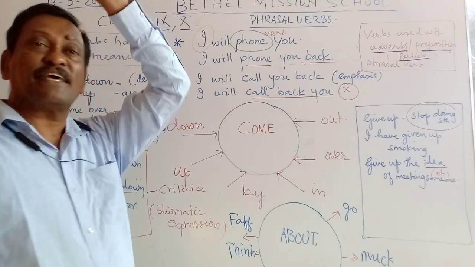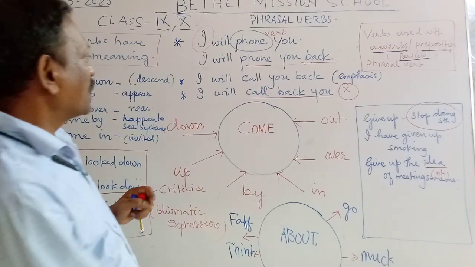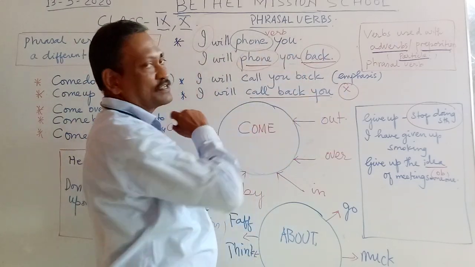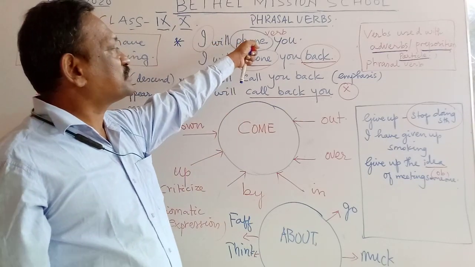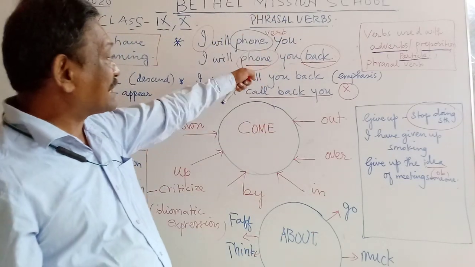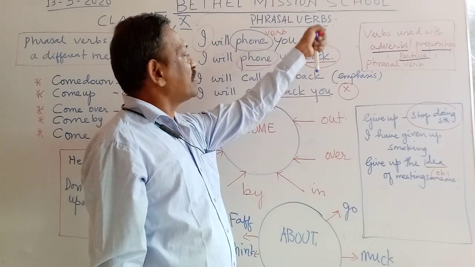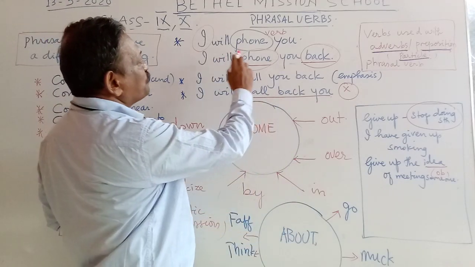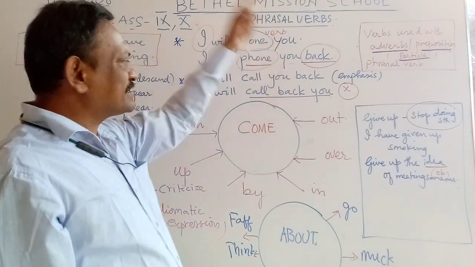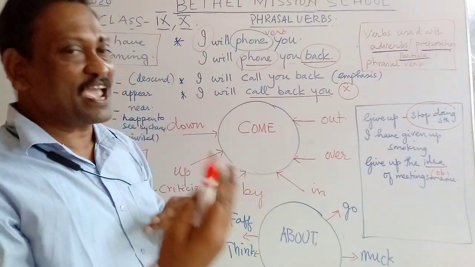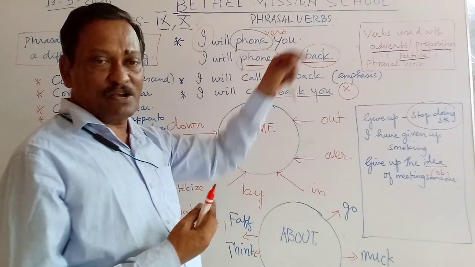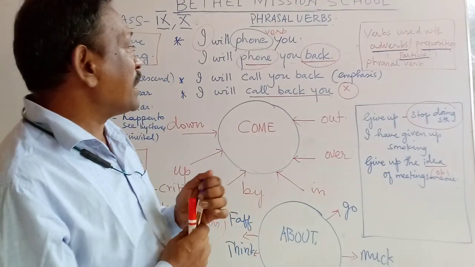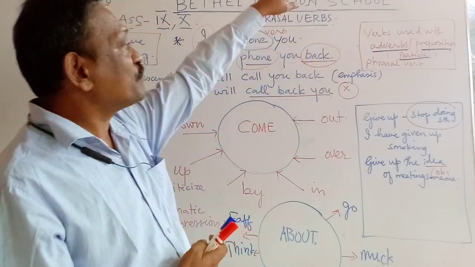But look at the second sentence. You'll find some difference in that. I will phone you back. So, in both the sentences, we have the verb phone, but in the second sentence, phone has another word, which is back. So, I will phone you back. What does this sentence mean? I will phone you again. Maybe the person must have called him, and after finishing the conversation, he says, okay, I will call you back, or I will phone you back.